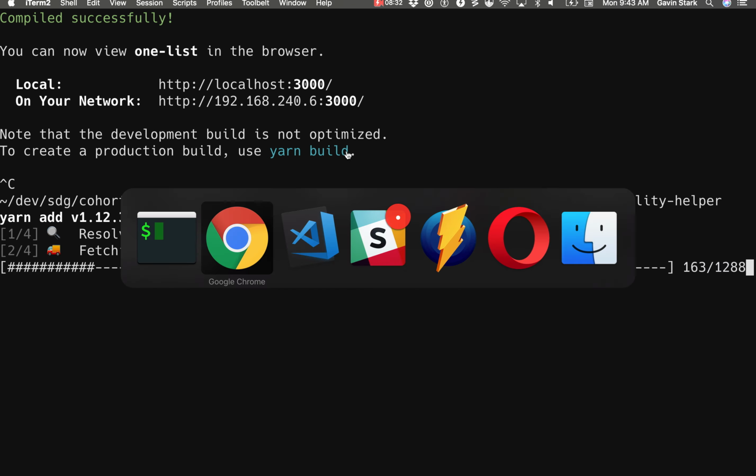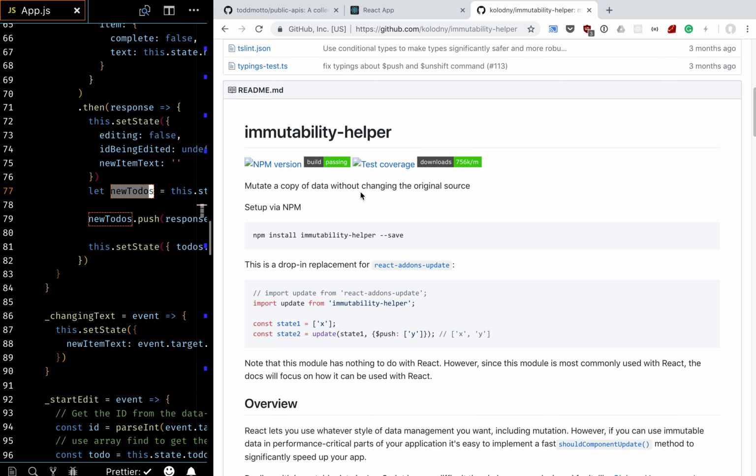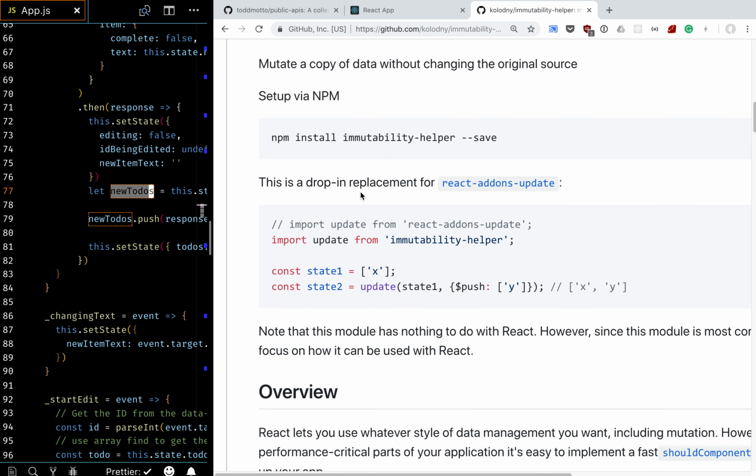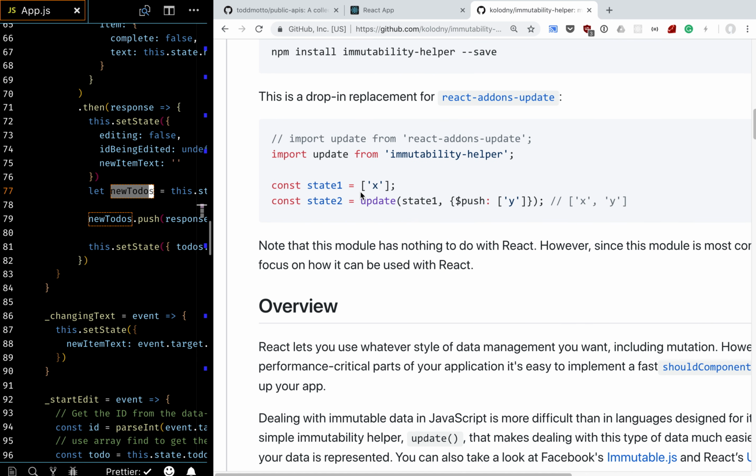And while that's going on, let's look at the way immutability helper works. It's a little bit weird. This is going to be a little bit of a strange syntax, but let's take a look at it. Let's look at this very simple example where we're going to bring in this update function from immutability helper. That's the function we're going to use to change arrays.